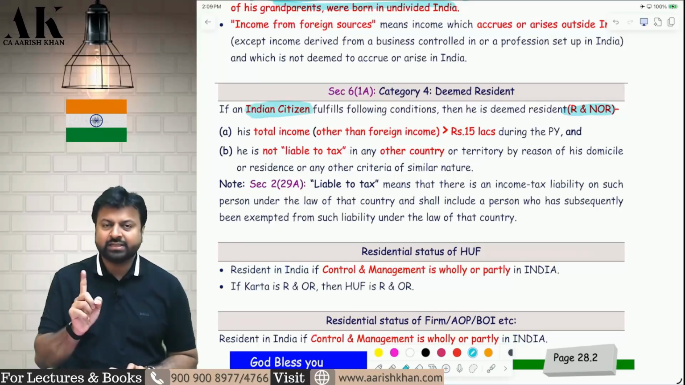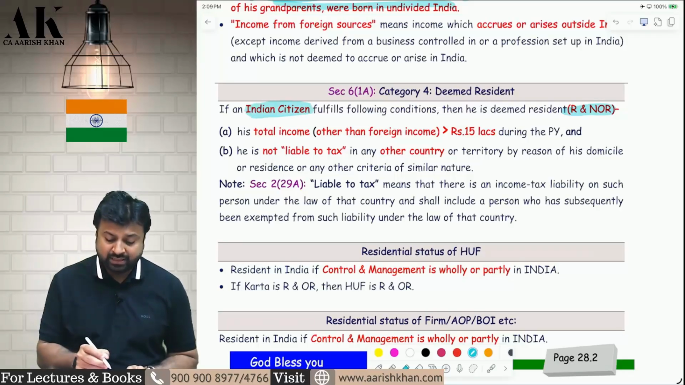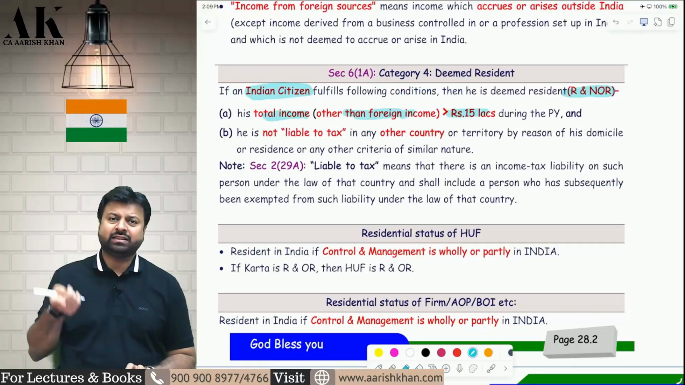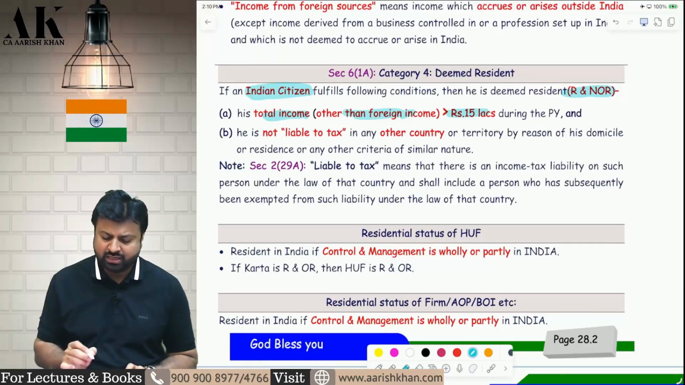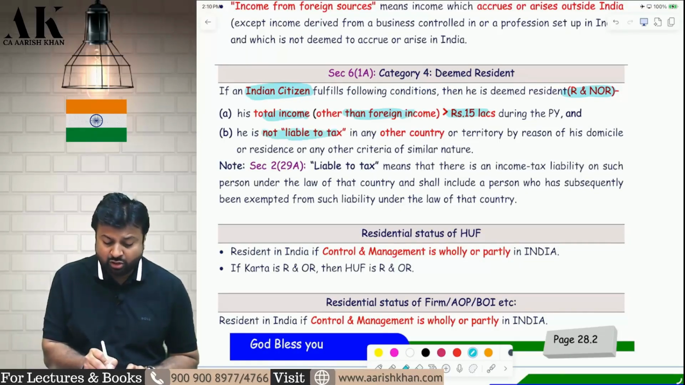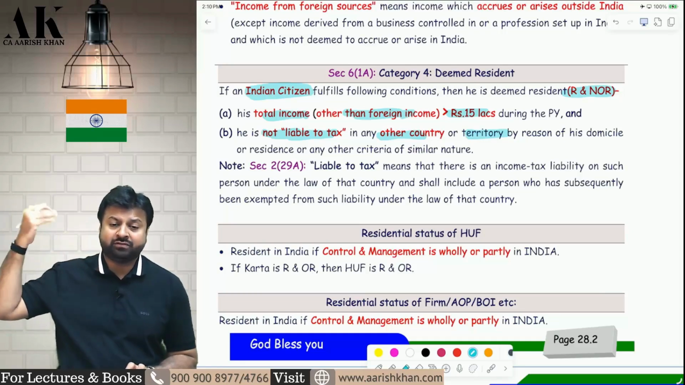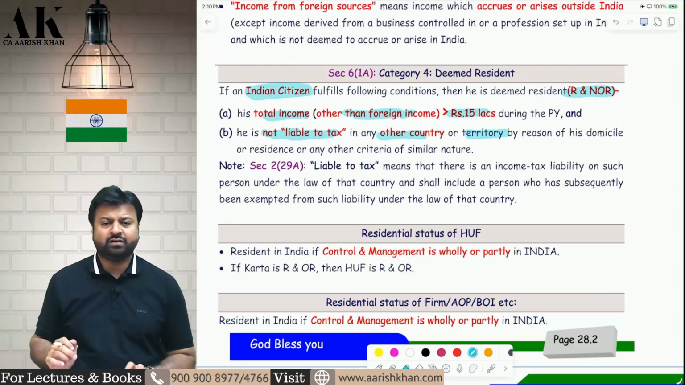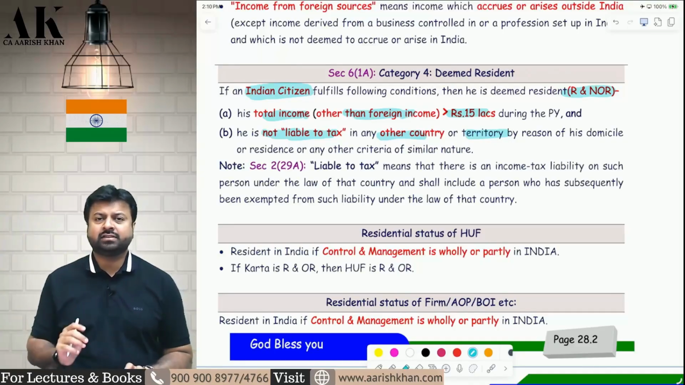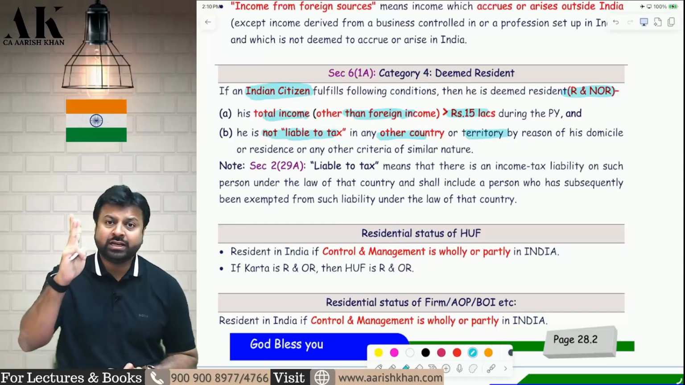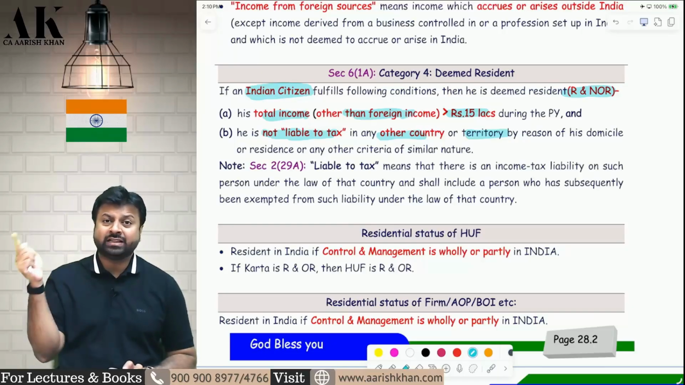The condition is, you have to be an Indian citizen. Then again, the Indian income should be greater than 15 lakh, the same logic as in the previous section. And the Indian citizen is not liable to tax in any other country or territory by reason of domicile, residence or any other criteria of similar nature. So if these 3 conditions are fulfilled: first, Indian citizen has to be there. Second, the total income from India should be greater than 15 lakhs.